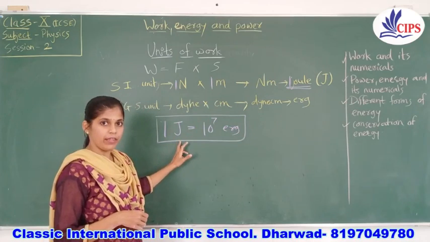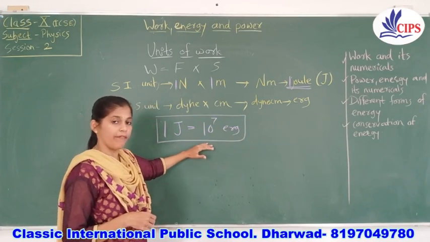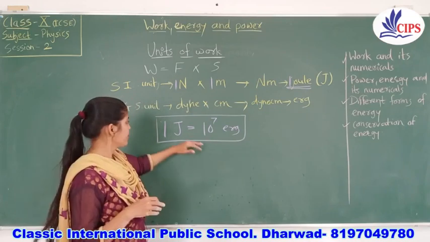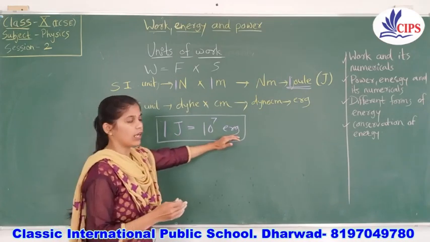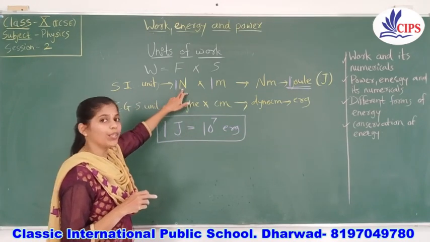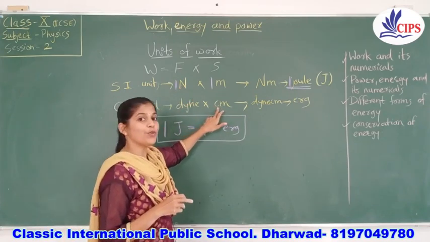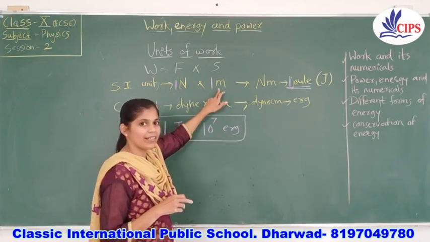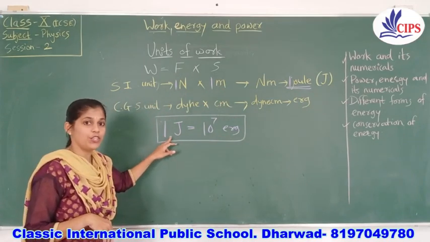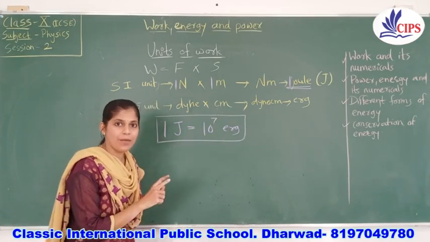So what is the relationship between these two? 1 joule is equal to 10 raised to 7 erg. How this value comes, everything is in the textbook, I want you to read it, but once again I will tell you orally. When you are comparing joule with erg, keep in mind 10 raised to 5 dyne is 1 Newton. And 10 raised to 2 centimeter is equal to 1 meter. So in that way you get the answer 1 joule is equal to 10 power 7 erg. So it is very simple and interesting.